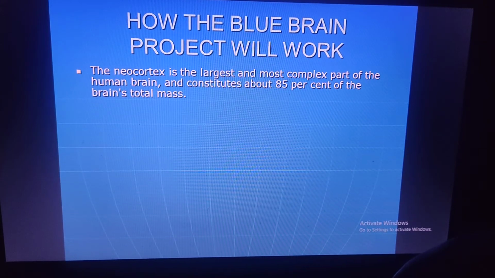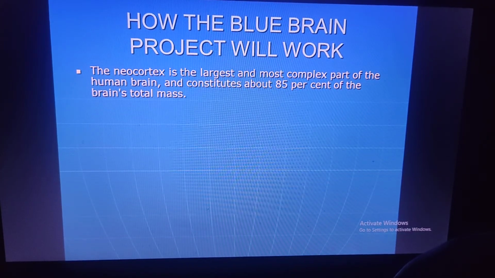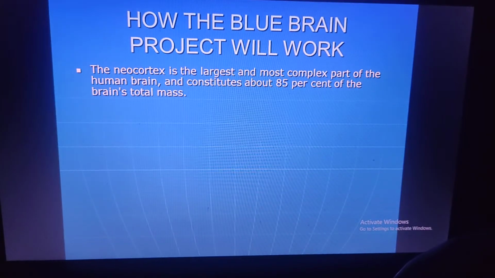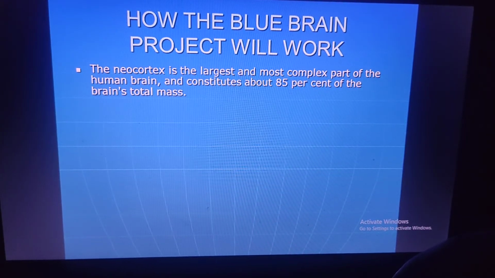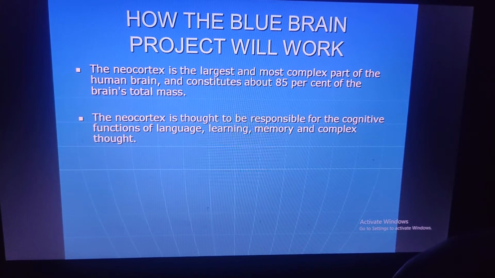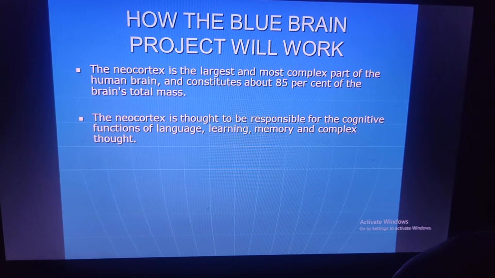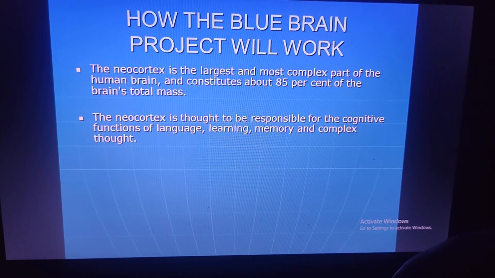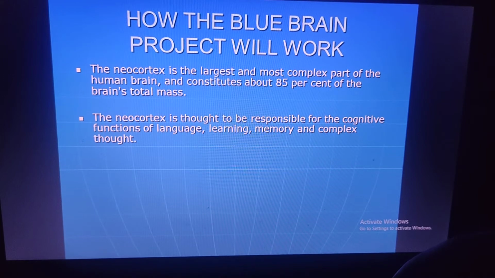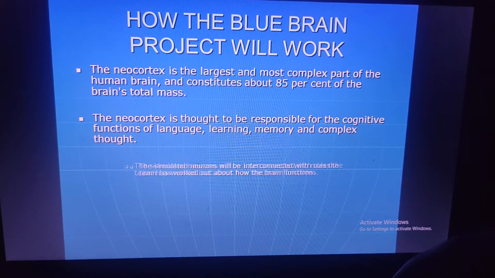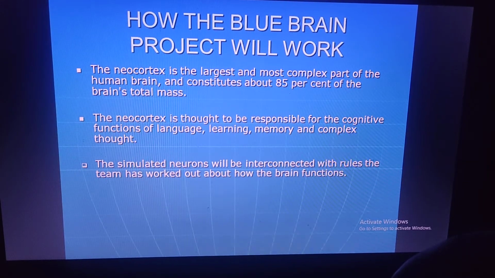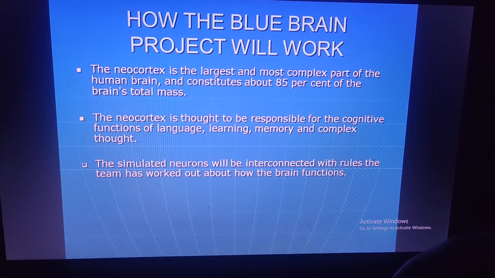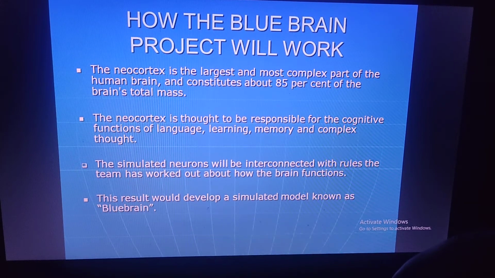Now we will define how the Blue Brain project will work. The neocortex is the largest and most complex part of the human brain and constitutes about 85% of the brain's total mass. The neocortex is thought to be responsible for cognitive functions like language, learning, memory and complex thought. The simulated neurons will be interconnected with rules the team has worked out about how the brain functions. The result would be a simulated model known as Blue Brain.